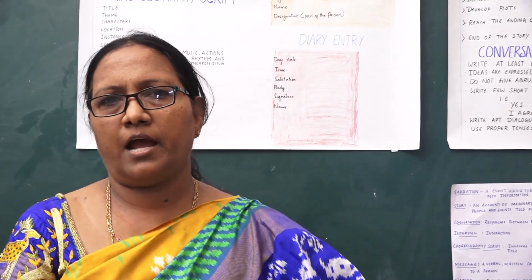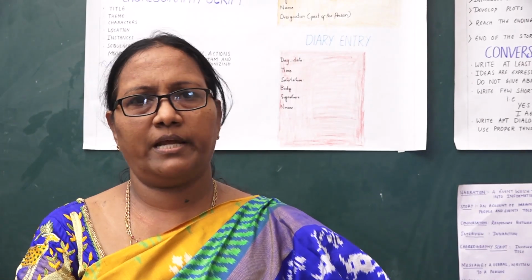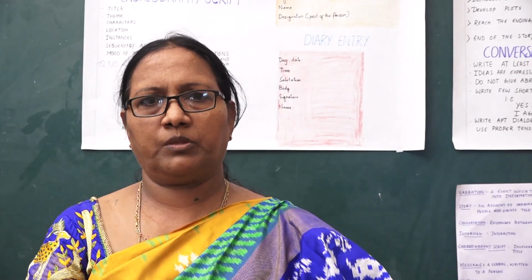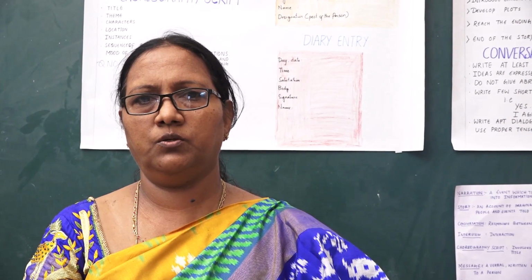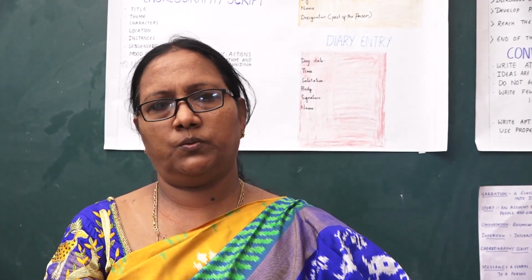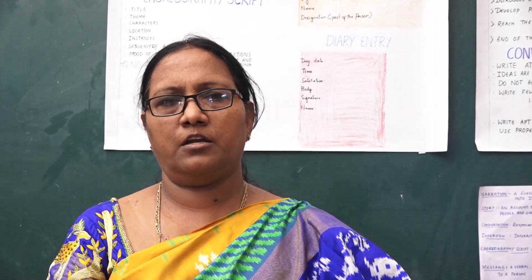Coming to section B, it's the grammar and vocabulary. Madam has explained what all the parts you have in grammar and vocabulary, so that you should thoroughly revise and get ready for the examination.